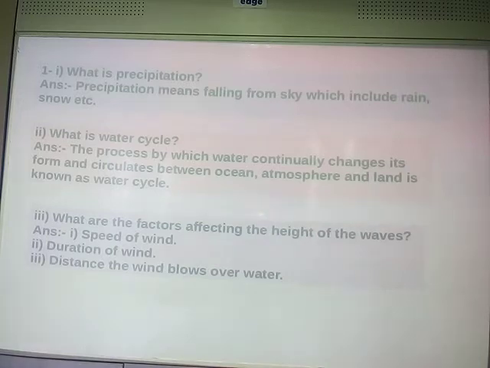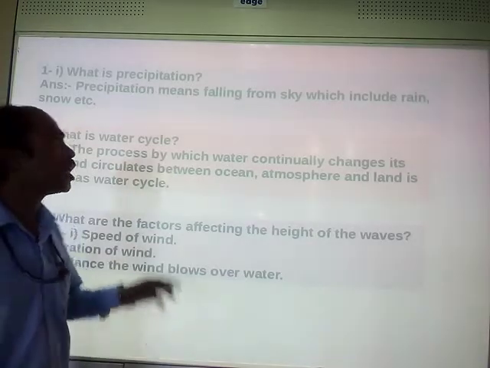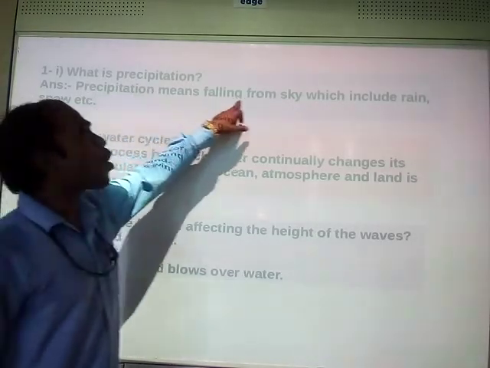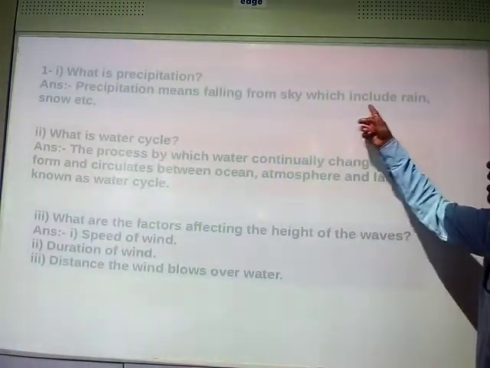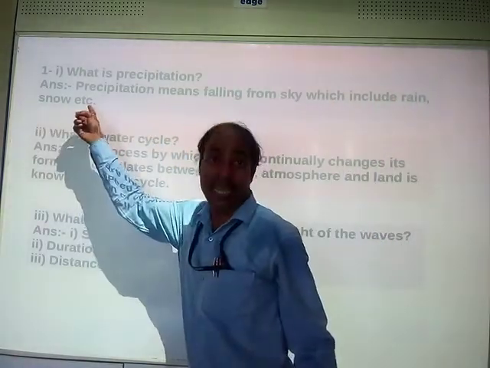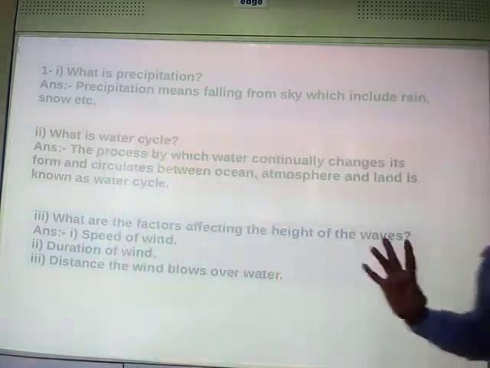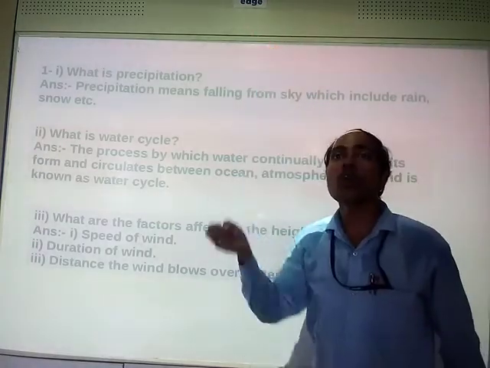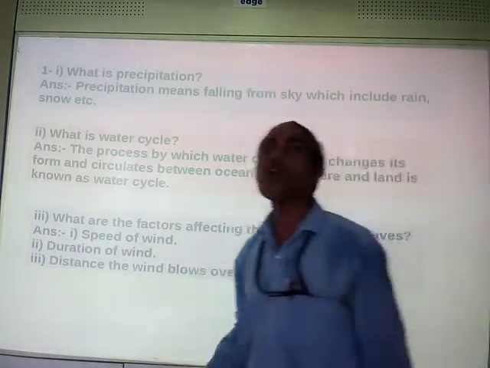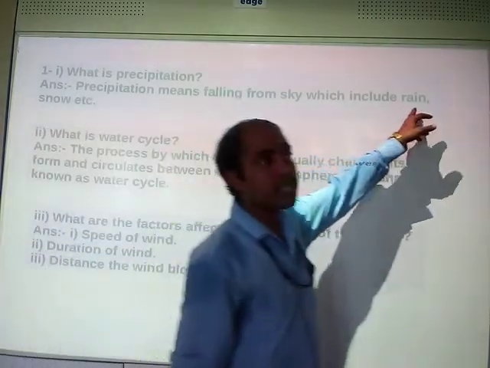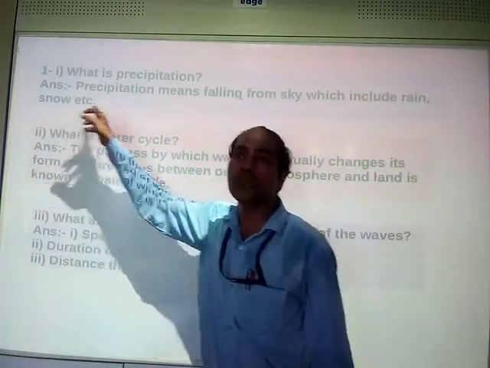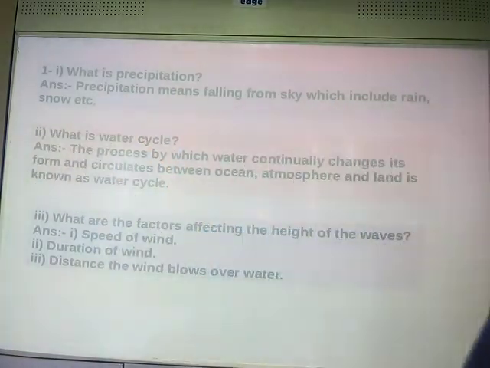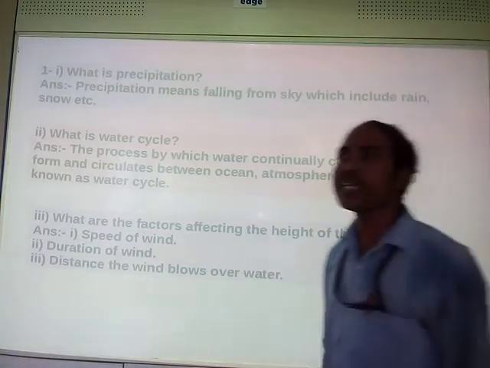First question, what is precipitation? Precipitation is nothing but rain. Okay. So precipitation means anything falling from the sky, which contains rain, snow, hail, etc. Anything that falls from the sky, either it will be rain, or it will be snow, or hail, or hailstorm, sheets of ice, whatever it is.